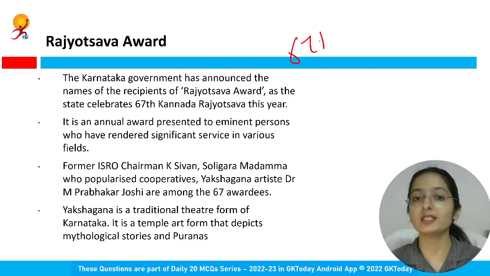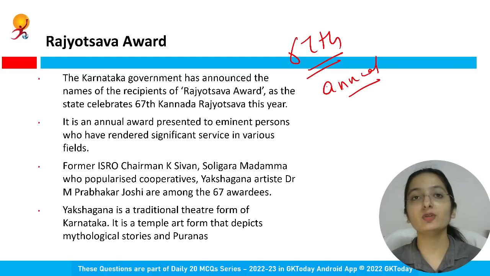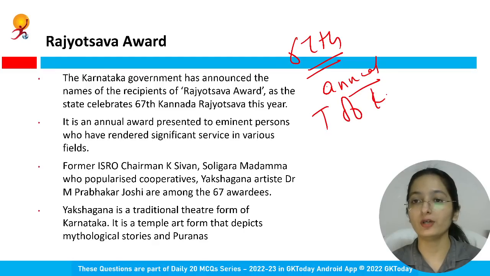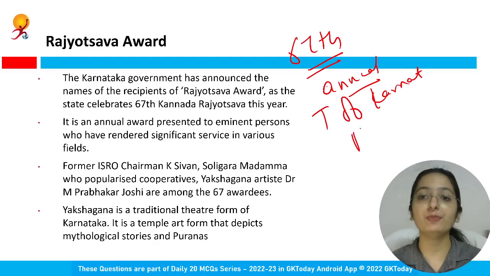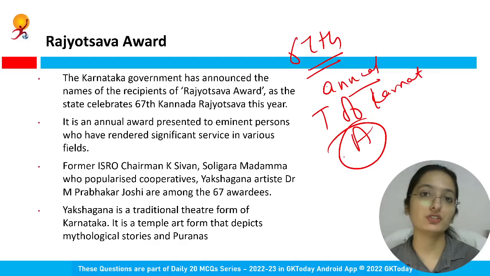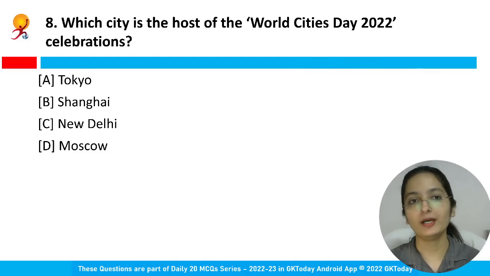Right? So Rajya Utsav Award is basically Karnataka government has announced this award every year. So this is 67th Kannada Rajya Utsav. It is an annual award, as I said, and it is given to all the eminent personalities who have rendered some significant service in the various fields, whether former ISRO chairman or Yakshagan artist. So what is Yakshagan? Yakshagan is basically a traditional theatre form of Karnataka. It is a temple art that depicts mythological stories and Puran.